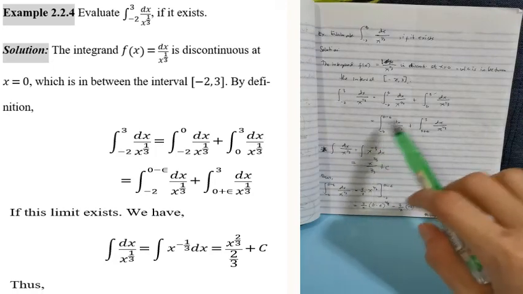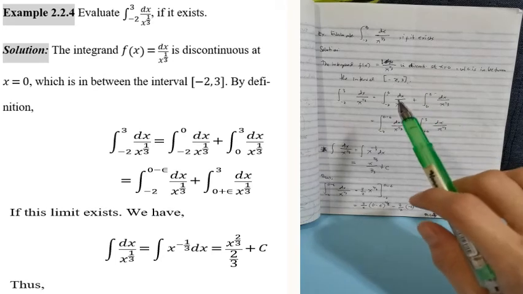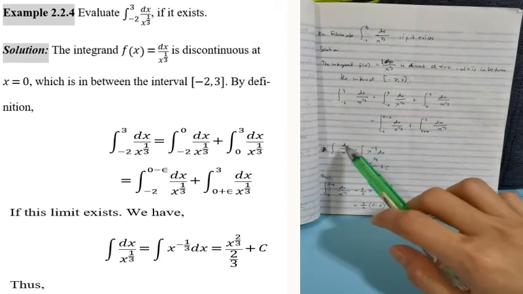Before we evaluate and take the limit, first get the integral of this.